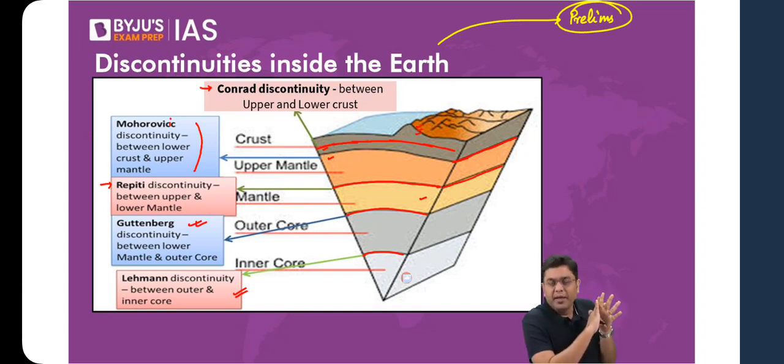For your prelims, you can have a match the following. Conrad is between the upper and the lower crust, Moho between the crust and the mantle. This kind of a match the following question can easily be asked in the prelims. For your general studies, it will be sufficient if you are aware of what is Moho between the crust and the mantle, and what is Gutenberg, between the solid mantle and the molten core. So these discontinuities, you take care of it, and your portion of GS prelims is taken care of in this area.